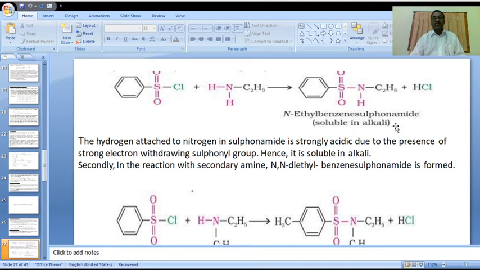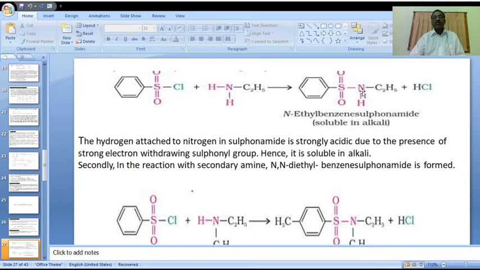This compound is soluble in alkali. It is soluble in base. Why is it soluble in base? We will discuss. The hydrogen attached to nitrogen here in the sulfonamide, which is the product here.